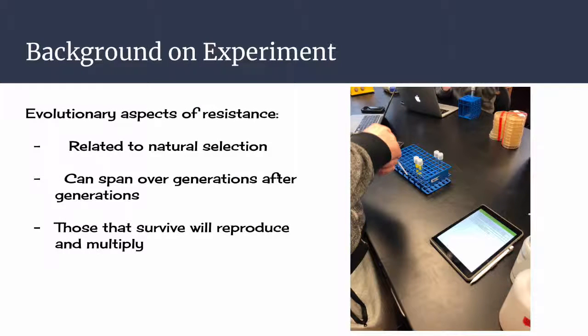In consideration of the evolutionary aspect of resistance, what we will see is a group of bacteria that will survive and have a mutation. That mutation allows them to survive and live on to reproduce. The offspring that they produce will then have the trait that the parents had, and that will establish a fully resistant generation, which is going to be pretty dominant against any type of antibiotic resistance.